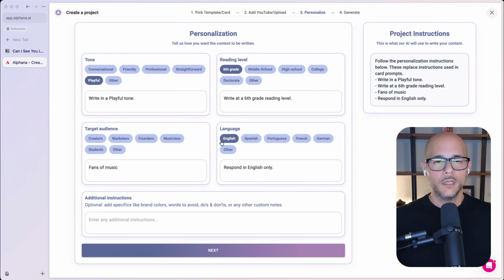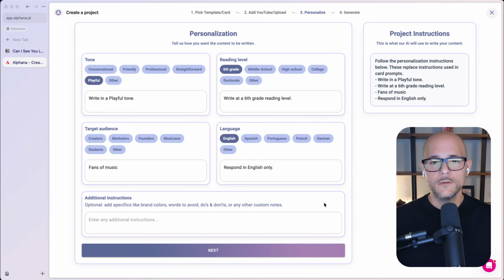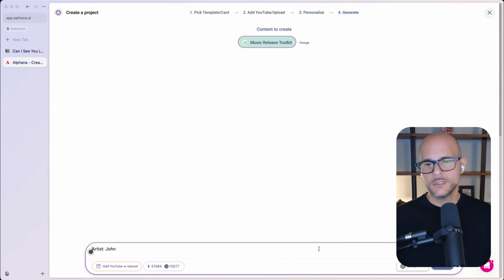In this case, the language is English, and in here you could put specifics like your brand colors, words to avoid, or any other custom notes that you want our AI to respect about you or your brand or your music. For now, I'm just going to leave that empty and see what it comes up with. This step we could actually skip. If you had a video, it would ask you what language to translate. I'm just going to go ahead now at the bottom and hit generate. We don't need to do anything else.